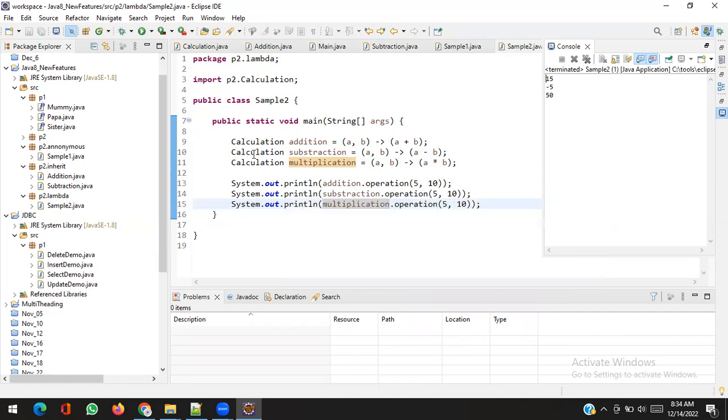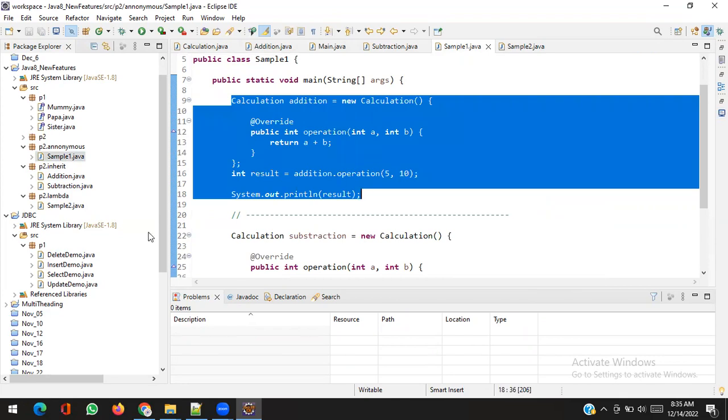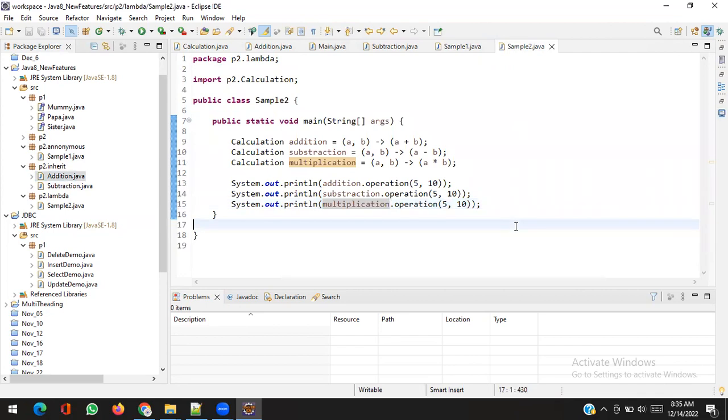Before this, if I wanted to perform this, I had to write code something like that, and before this, code something like that. I had to create a separate class, separate code. But with the help of lambda, how easy. Yes or no? This is lambda expression. Clear?